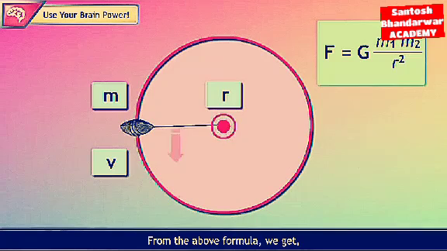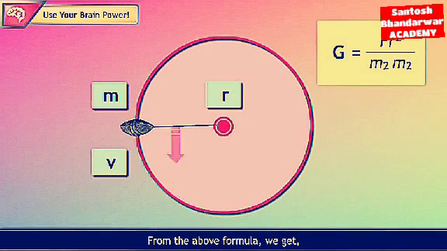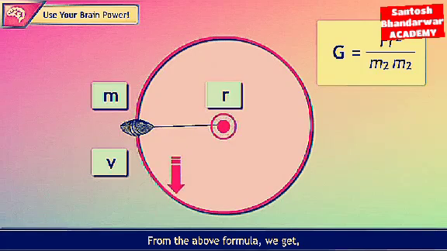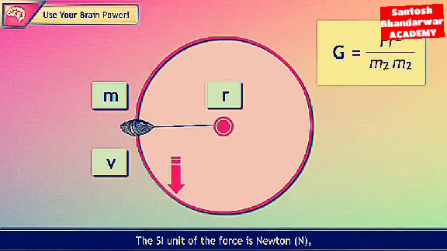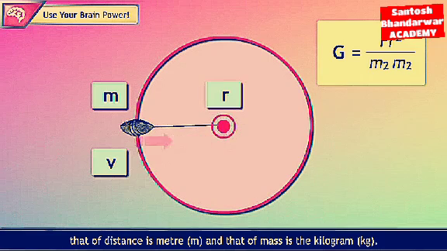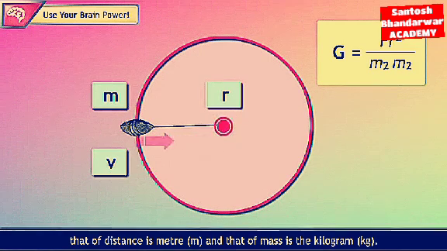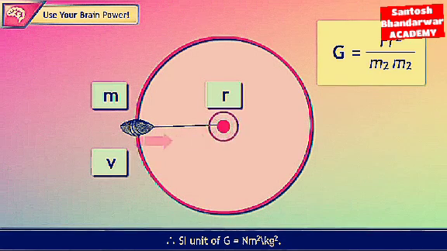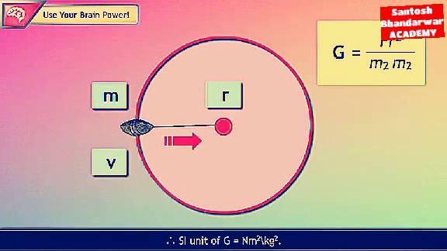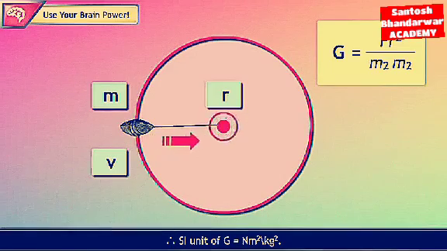From the above formula, we get G = F r² / (m1 m2). The SI unit of the force is Newton, N. That of distance is meter, m. And that of mass is the kilogram, kg. Therefore, SI unit of G is Newton meter square per kg square.